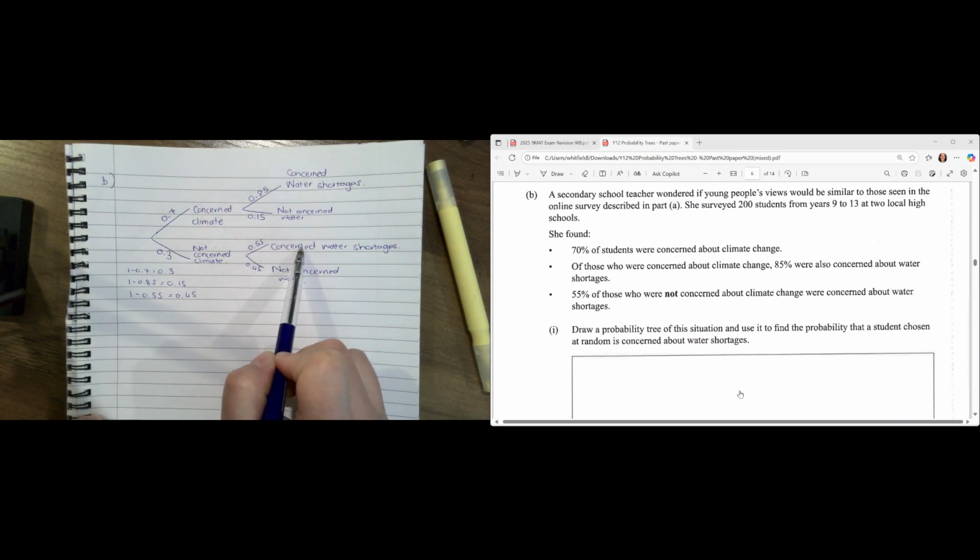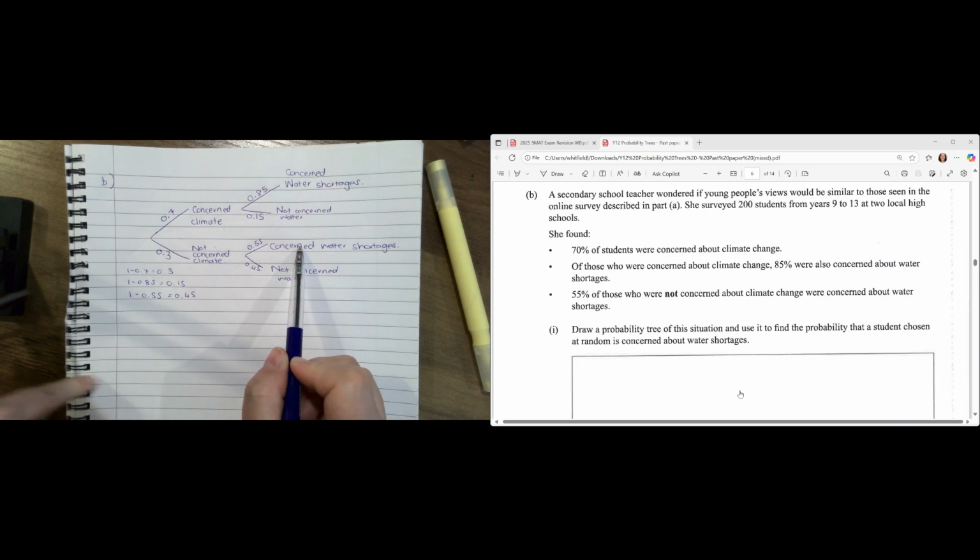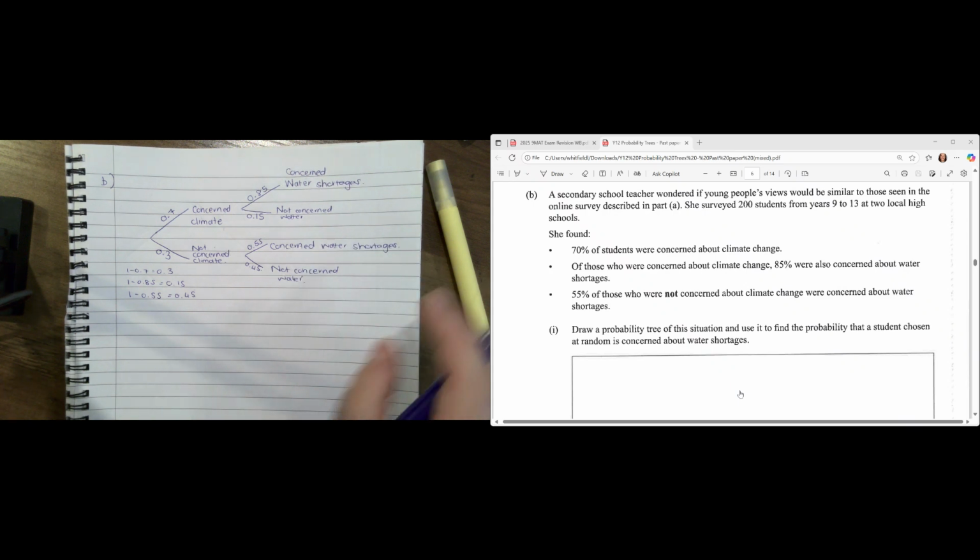Okay, I've done that. Now the question says draw a probability tree of the situation, which I've done, and use it to find the probability that a student chosen at random is concerned about water shortages. So they're interested to know about the people concerned about water shortages.